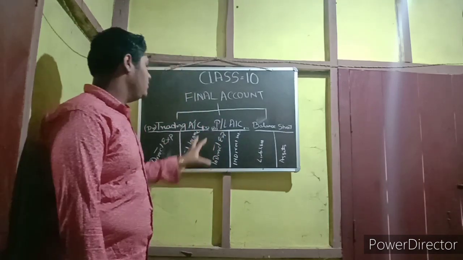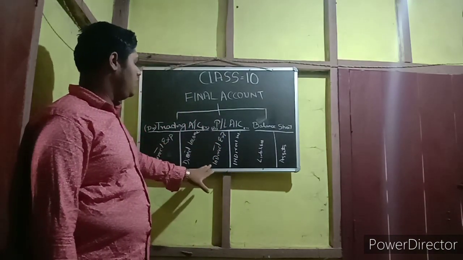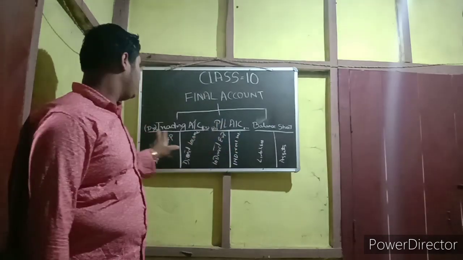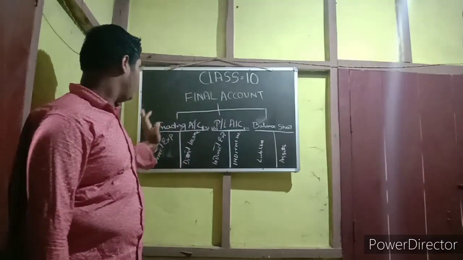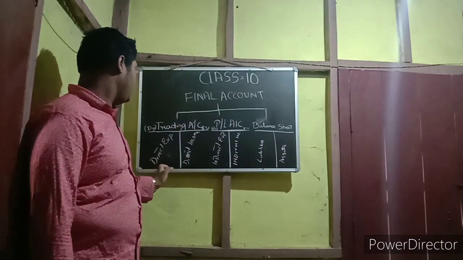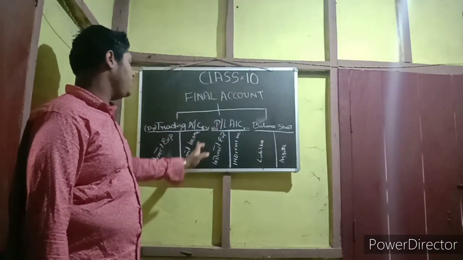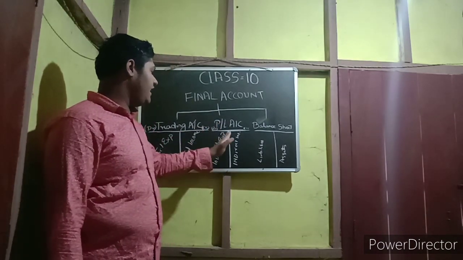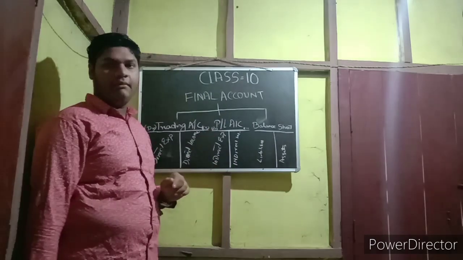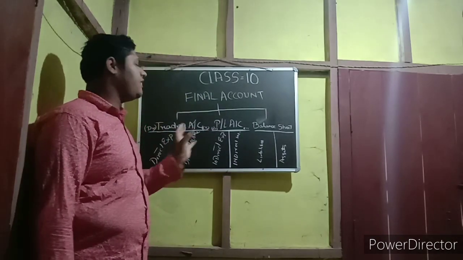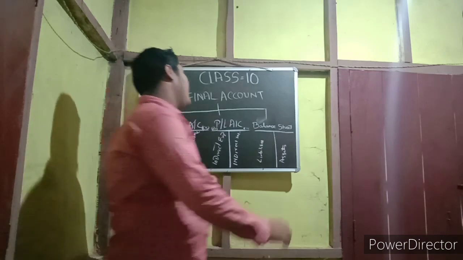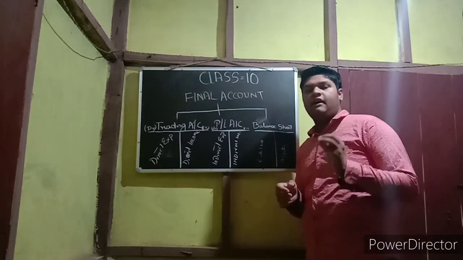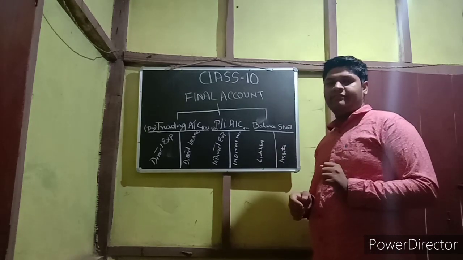Okay. So now in profit and loss, we will put the transactions of indirect expense and indirect income. So this is the debit side and this is the credit side. The debit side of a trading account will be direct expense and the credit side will be direct income. Whereas in the profit and loss account, the debit side will be the indirect expense and the credit side will be the indirect income. So these are the two sides, debit and credit, of the profit and loss account.